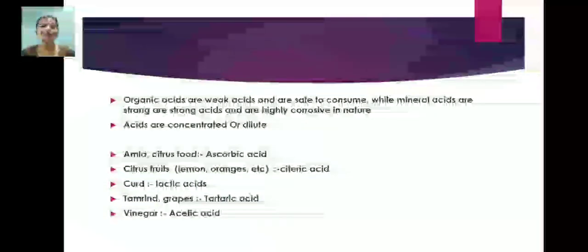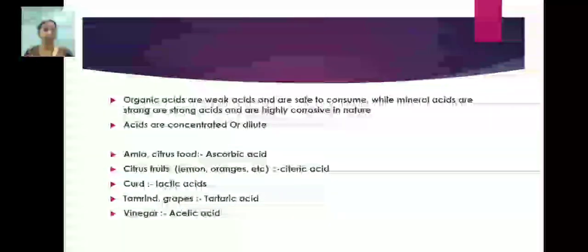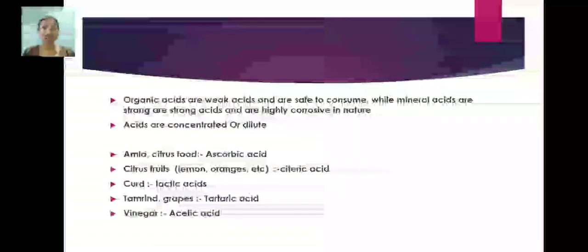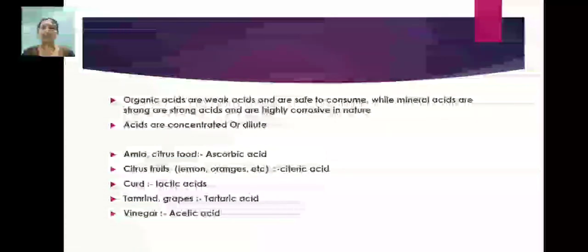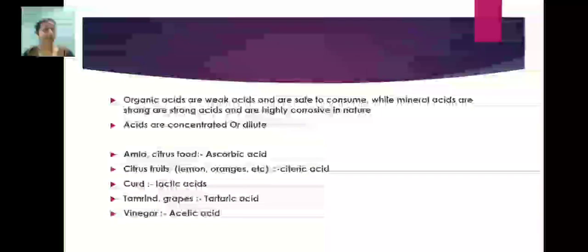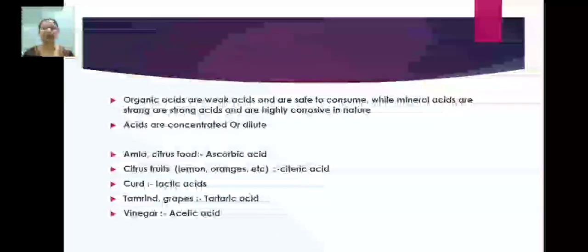Now we will discuss the organic acids. They are found in different fruits and plants. Which acids are present where? Amla or citrus food contain ascorbic acid. Citrus fruits like lemon and oranges contain citric acid. Curd has lactobacillus bacteria and the acid present is lactic acid. Tamarind and grapes contain tartaric acid.